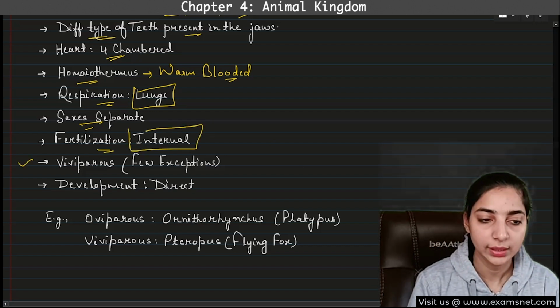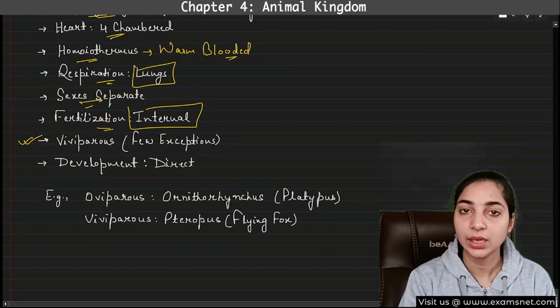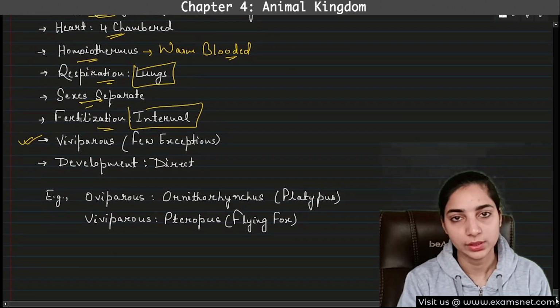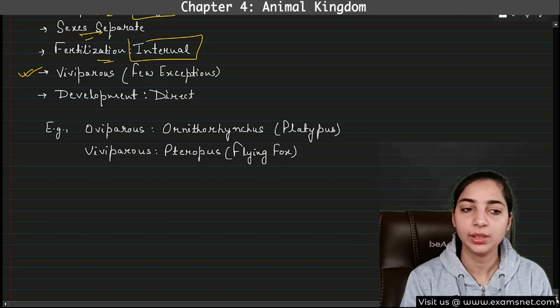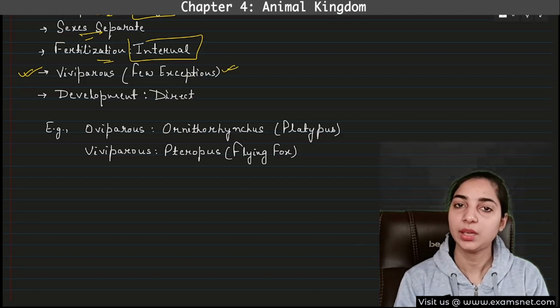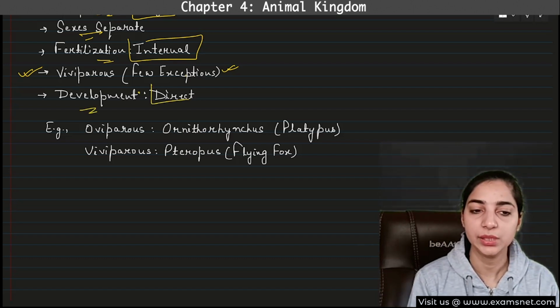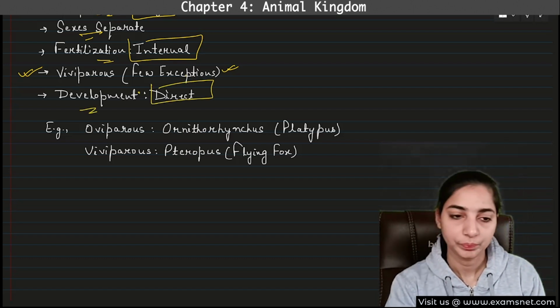Now this is an important characteristic, that the mammals are viviparous. That means they give birth to the young ones. But there will be some exceptions definitely. There are few exceptions, but in general the mammals are viviparous. They give birth to the young ones. And development is direct, that means without any larval stage.